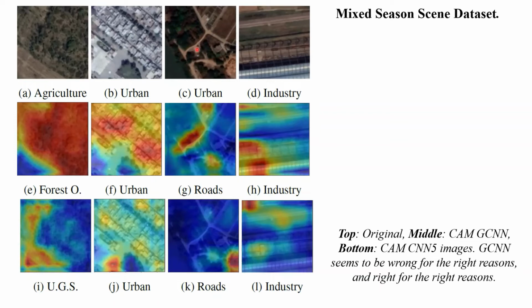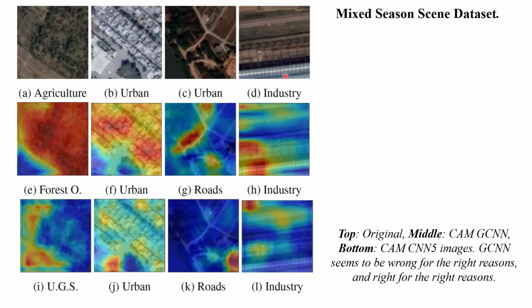The third image has been classified by the human annotator as urban, but you can see that the dominant feature is the roads. The Gabor CNN focuses on the roads, as you can see here, and predicts roads, while the CNN5 focuses on part of the land and predicts roads.